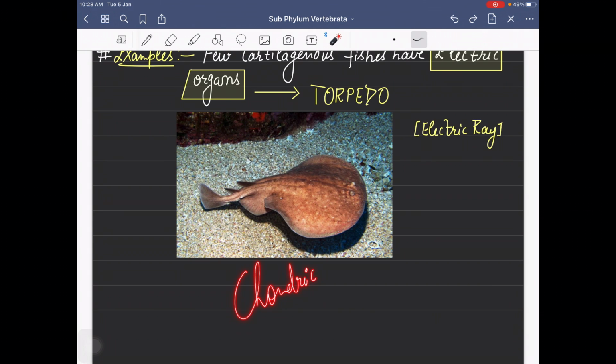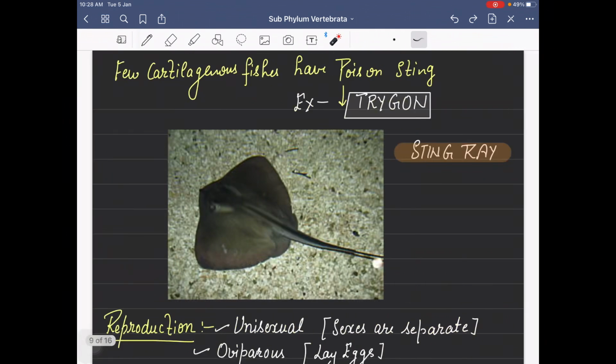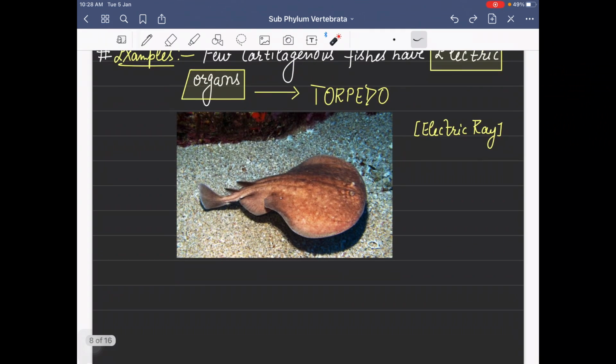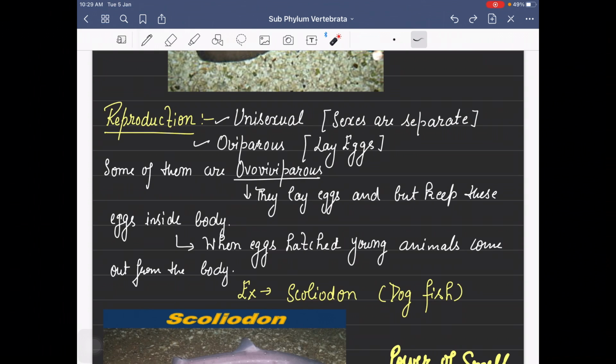So here the stingray has a poisonous sting, one single tail poisonous sting, and that is Trygon. Torpedo, दोनों ray से हैं, so confuse नहीं करना है. Torpedo is the electric ray. They are unisexual.